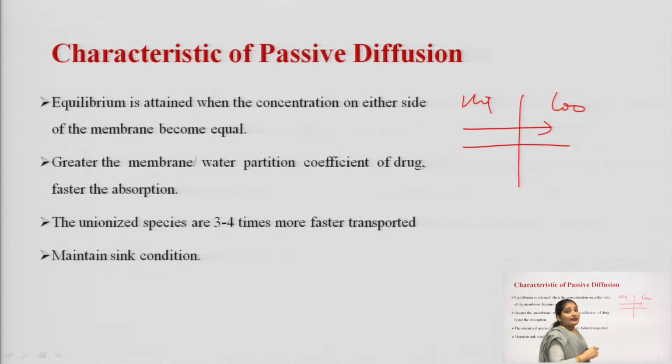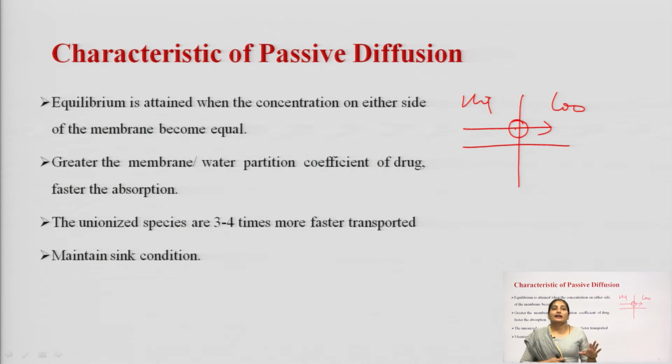So, when the drug concentration becomes the same on both sides, equilibrium will be attained, and at this equilibrium the concentration on either side of the membrane becomes equal. But this does not happen in the case of passive diffusion.